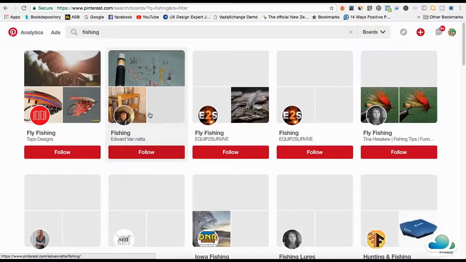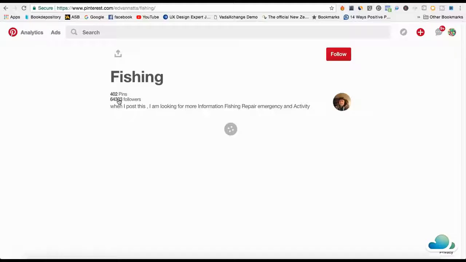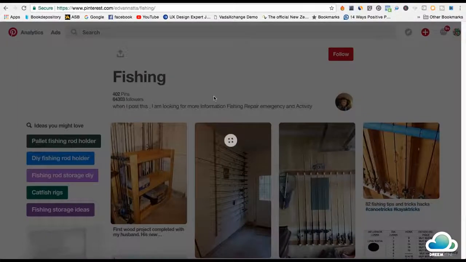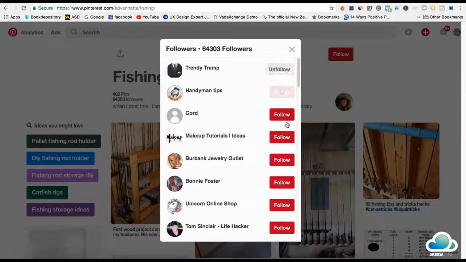Then what I'll do is go into the boards right here, and I would click on one of these boards and check how many followers they have. So this guy's got 64,000. That's really good. Then I would hit follow on all of these people. Not all of them, 300 per day. If you go over 300 per day, Pinterest will give you a warning. That's like the cap, 300 per day. Then you just get 150 followers. You could get more than that depending on the niche. So you start getting followers easily.